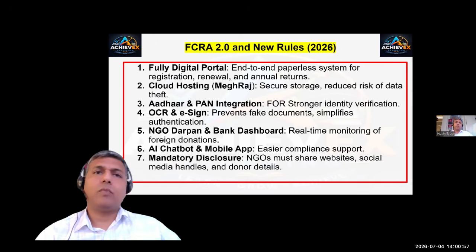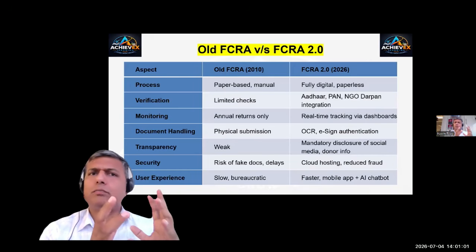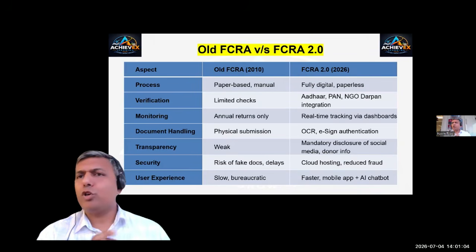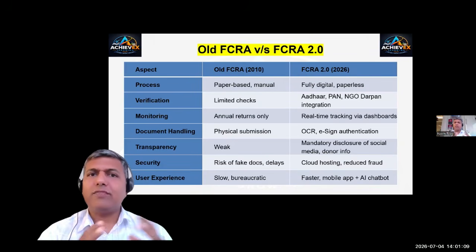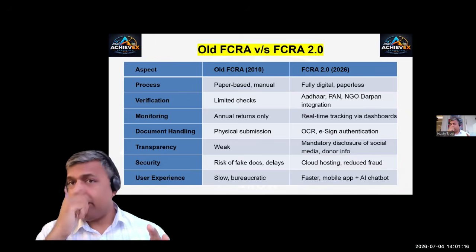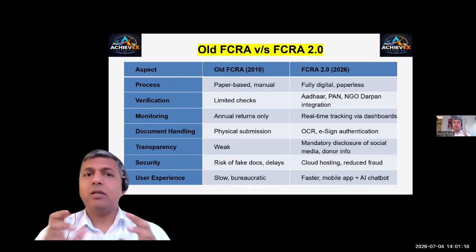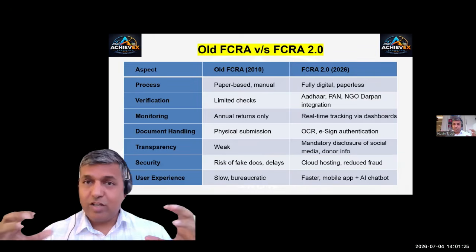So let's now compare the old FCRA 2010 and FCRA 2.0. What are the differences? First is the process. The old FCRA 2010 was paper-based and manual. Now it is fully digitalized and paperless. In verification, limited checks were there earlier. Now it is Aadhaar and PAN card based, with NGO Darpan integration all taking place in the verification process.